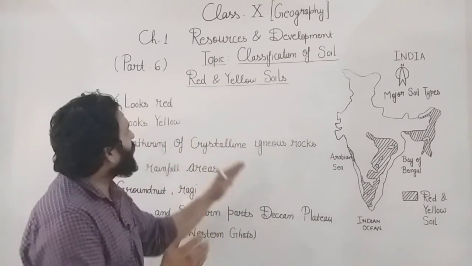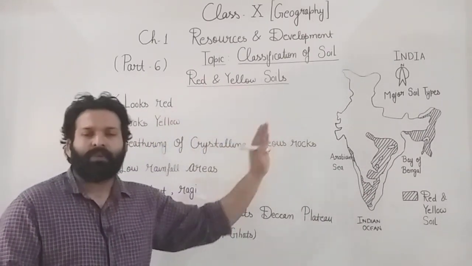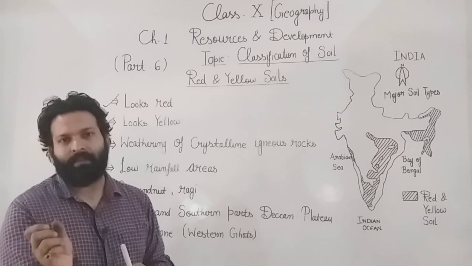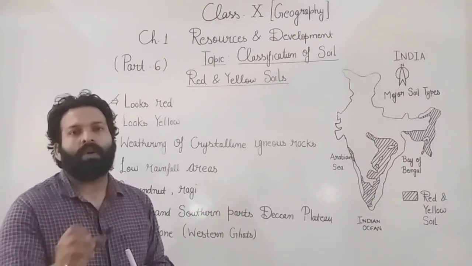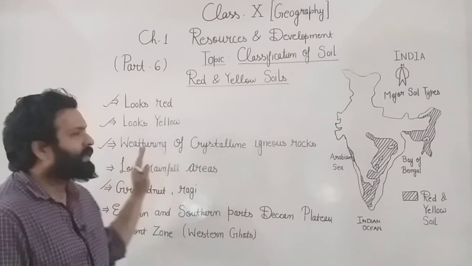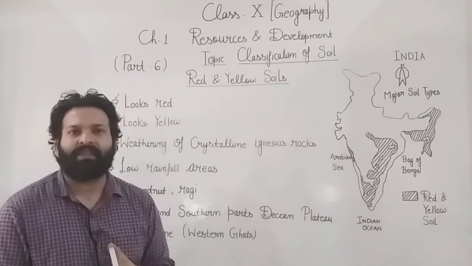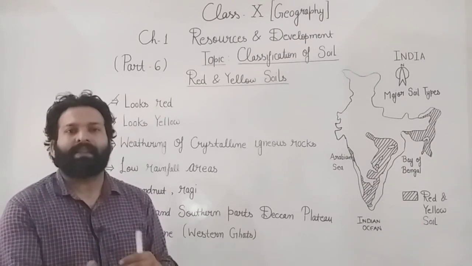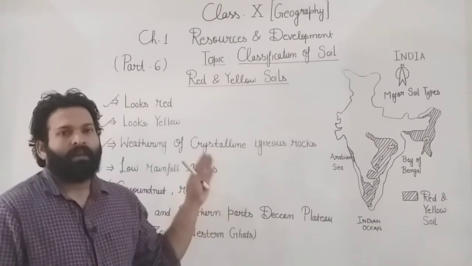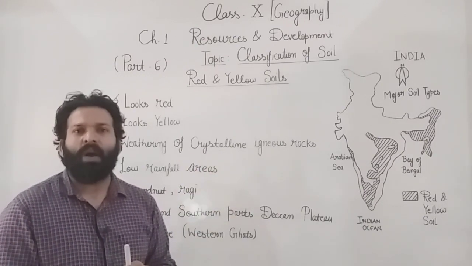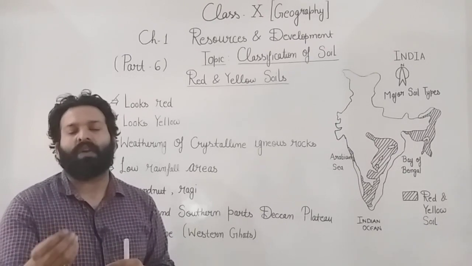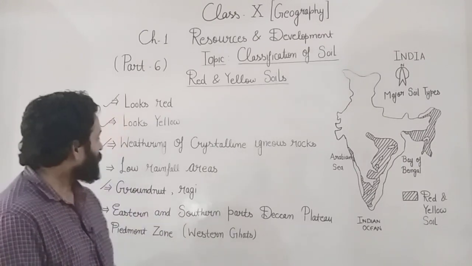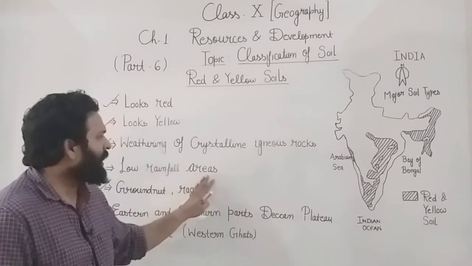So this is about the red and yellow soil: it looks red due to the diffusion of iron, and it looks yellow when it is in hydrated form. Hydrated means when it contains moisture or water. It is developed due to the weathering of crystalline intrusive igneous rock, the rock which developed from molten rock. Weathering is the breaking up and decaying of rocks due to temperature change, frost action, plants, animals and human activities, and the soil is developed in low rainfall areas.